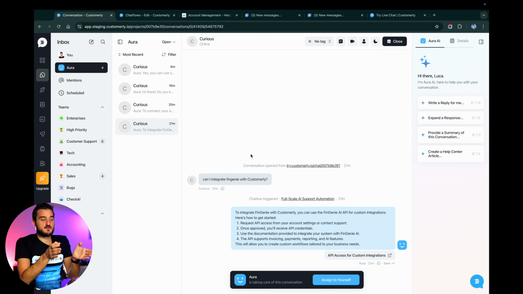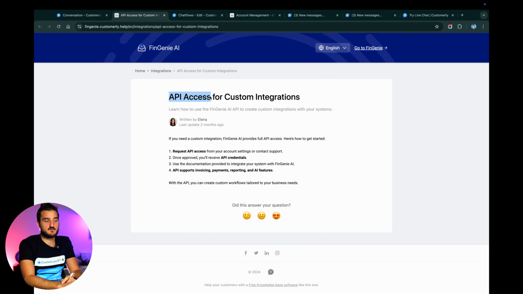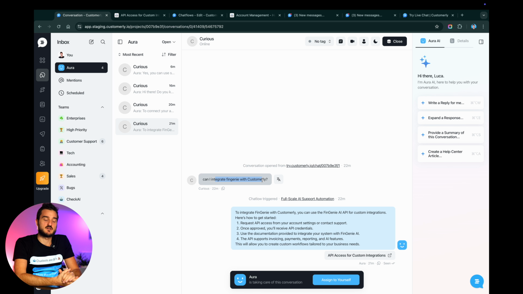Why is that? Because by having an article describing API access for custom integrations, which means that basically you can integrate with any software because it's a custom integration just by having access to the API, right? So Aura over here, even though maybe Fingini doesn't have an integration with Customerly, provided an answer to integrate Fingini with Customerly, and you can use the Fingini AI API for custom integration. And here's how to get started.